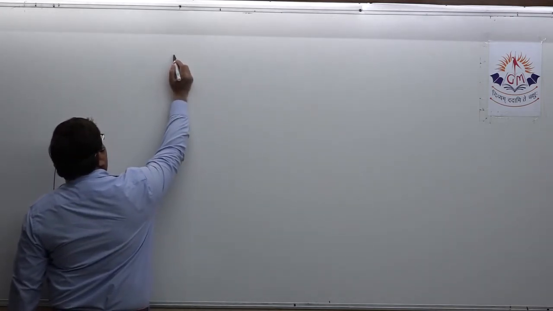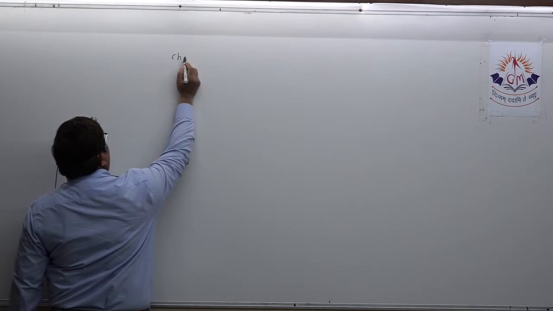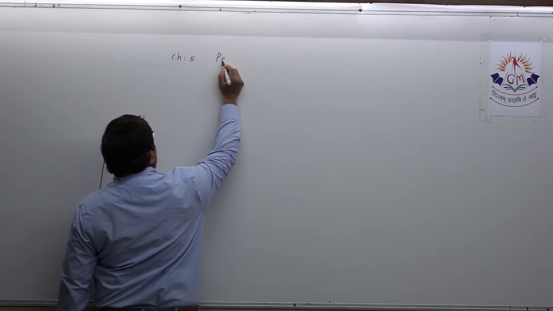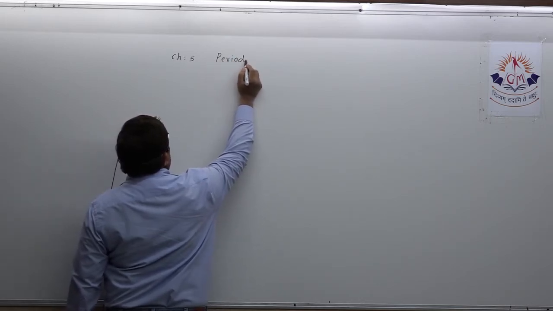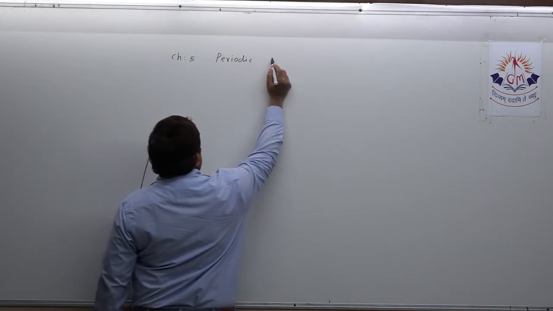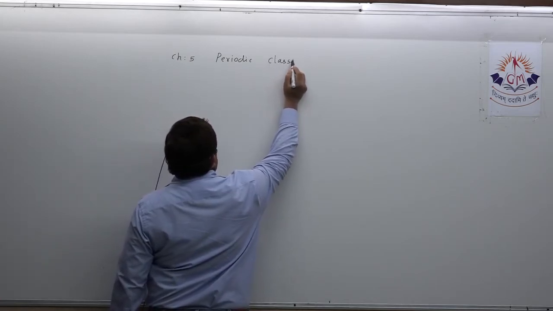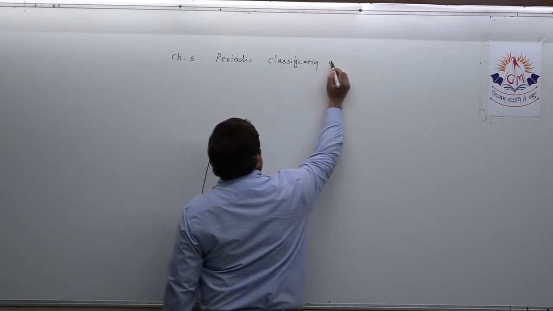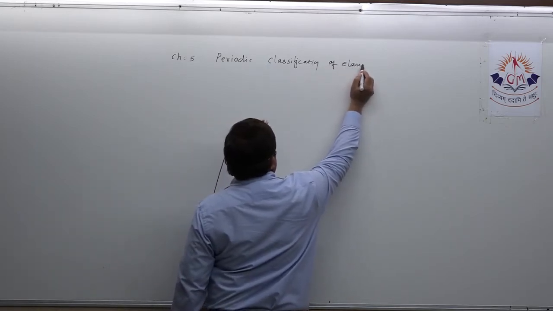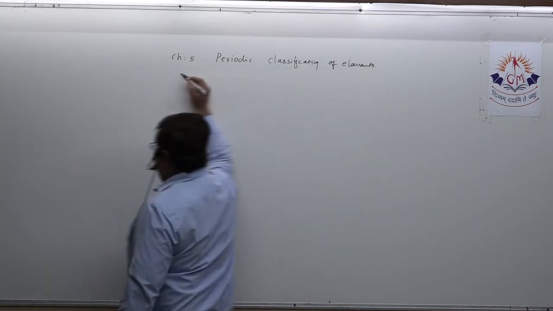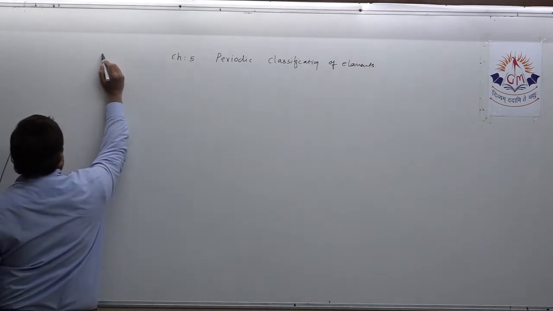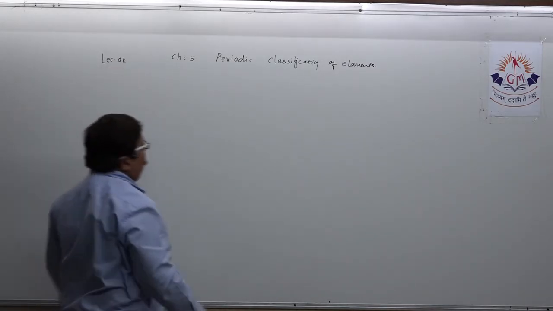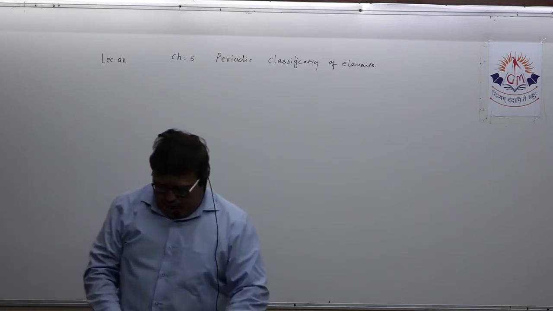That is what we are just listing out first for chapter number 5, periodic classification of elements. Most probably we will try to complete the revision of this chapter in today's lecture.